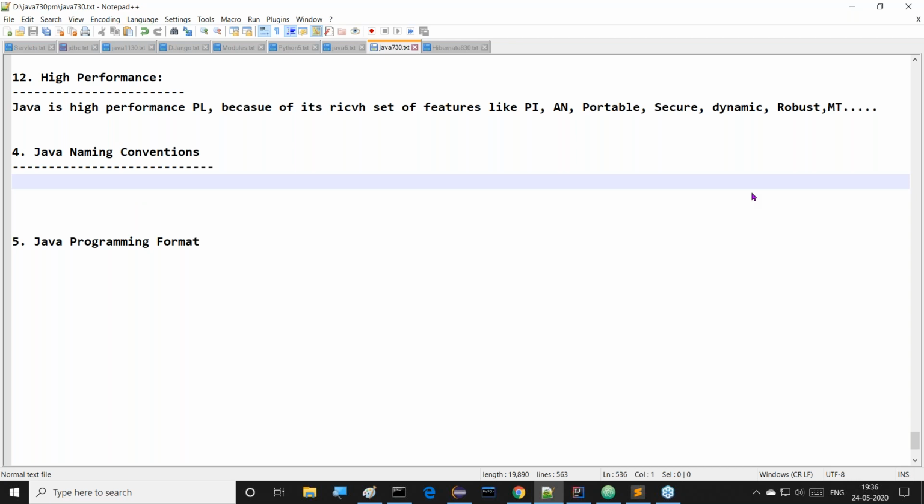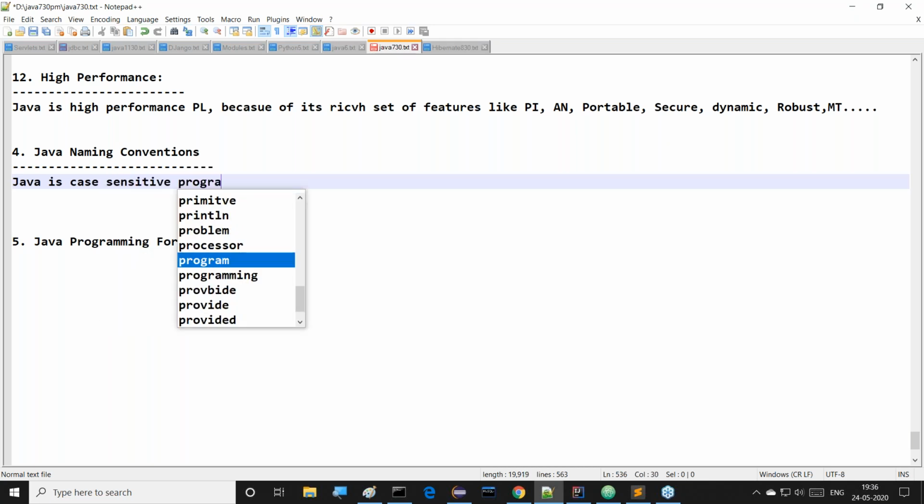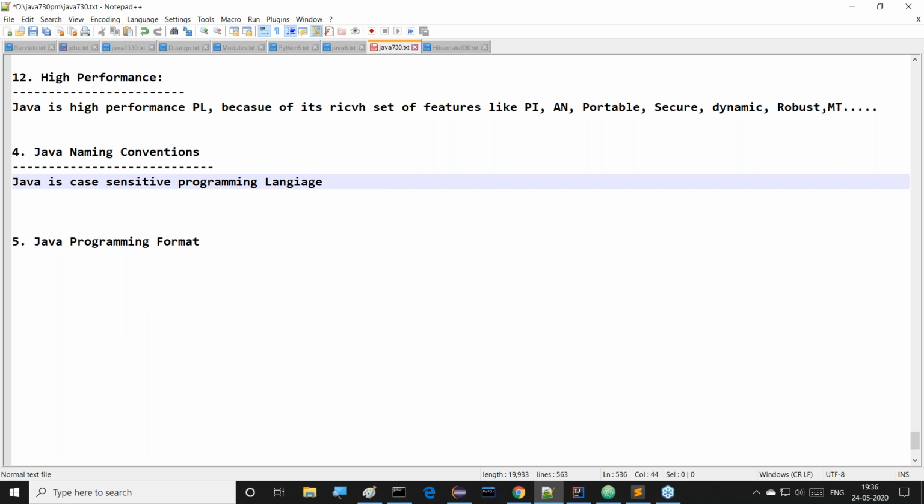Right, sir. Now, is Java a case sensitive programming language or not? If we come to this point, the answer is very clear. Java is a case sensitive programming language. Understand it clearly now. But what is the meaning of this case sensitive? What can we understand from it? Java is a case sensitive programming language, right?